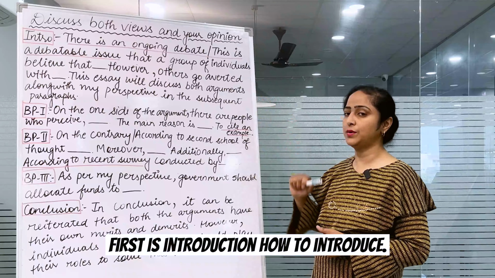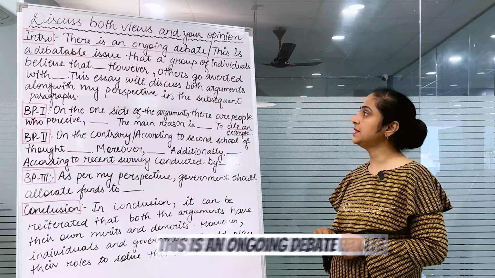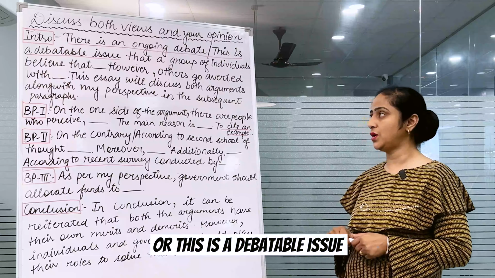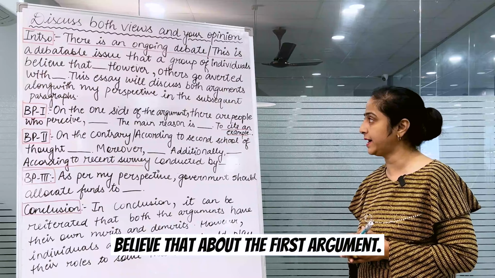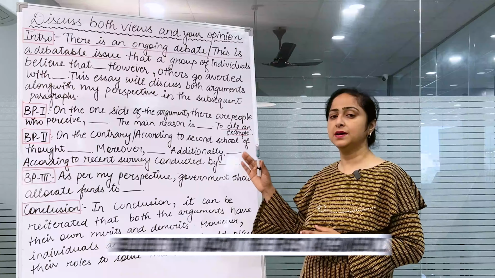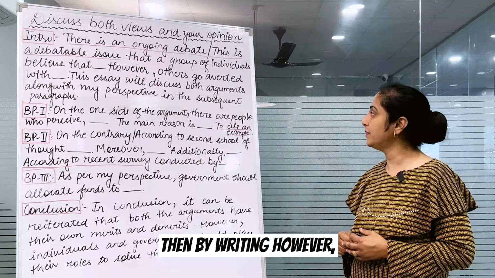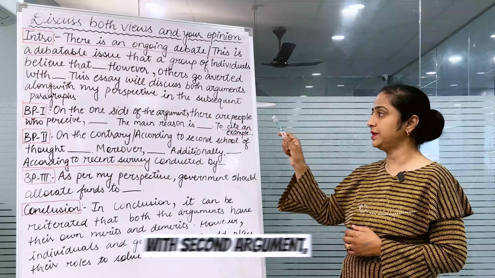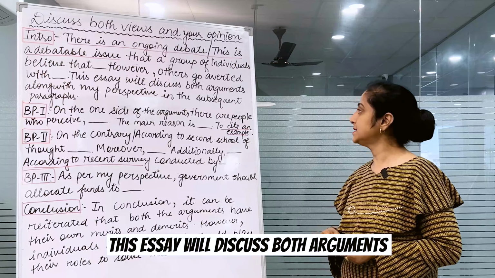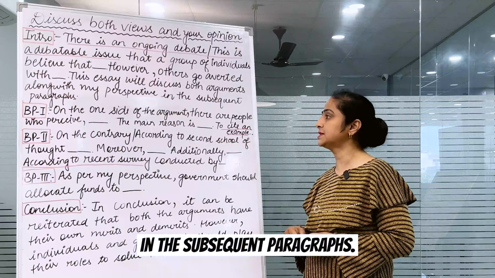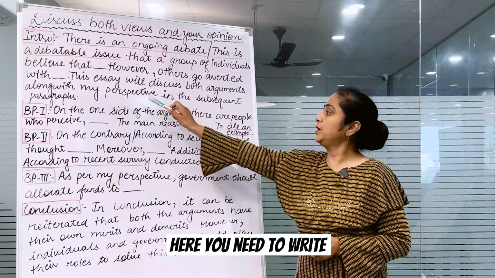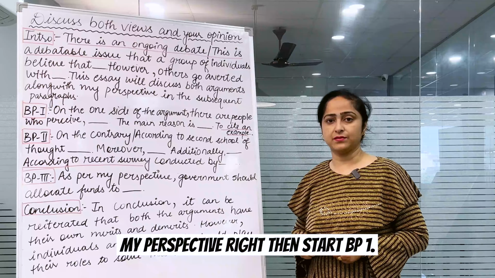First is the introduction. How to introduce? There is an ongoing debate, or this is a debatable issue, that a group of individuals believe that, about the first argument. Then by writing, however, others go with the second argument. This essay will discuss both arguments along with my perspective in the subsequent paragraphs. Here you need to write my perspective, right?